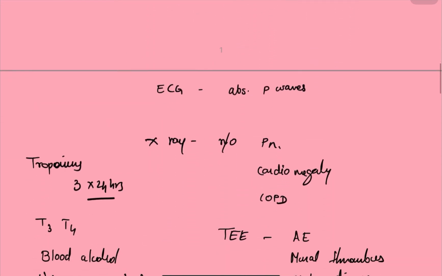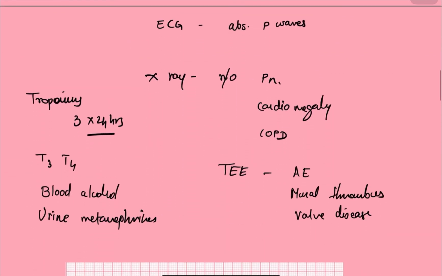And how do we diagnose it? By using various methods, one is ECG. So in ECG we can see absence of P waves, and we can also go for X-ray to rule out pneumonia. We will see cardiomegaly in some cases, and also chronic obstructive pulmonary disease, and we have talked about it, that it is one of the causes of atrial fibrillation.